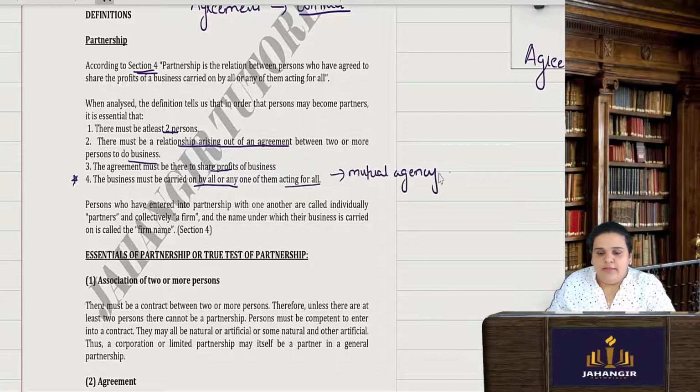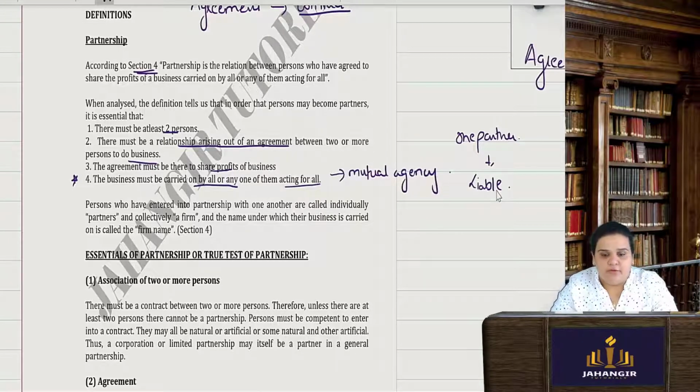Basically, whenever any act is performed by one partner, all the other partners are also liable for that particular act. And if all the partners perform a particular act, then one partner is liable for that act performed by the partners. So this is a mutual agency. Mutually they come together. It is one partner acting for all or all partners acting for one.